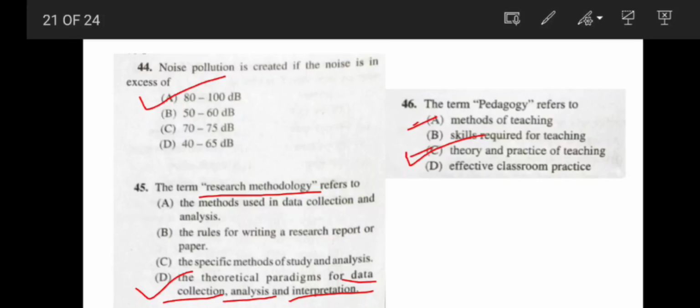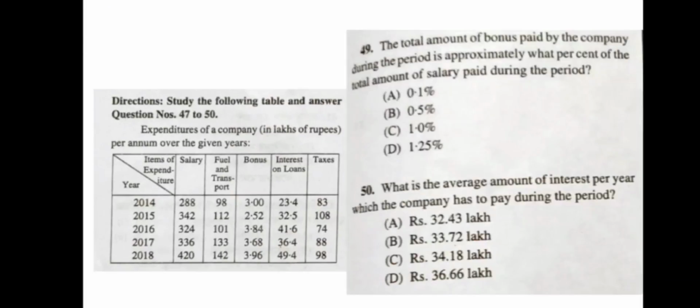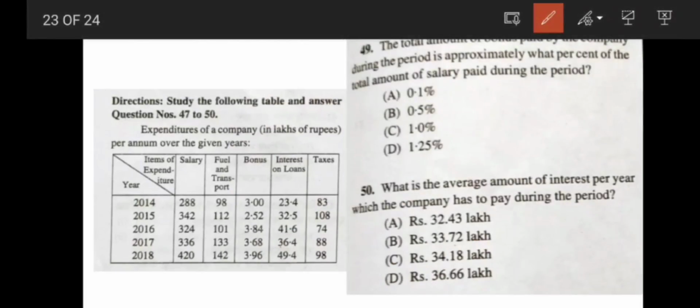Okay, next question, coming to the next questions, these are the quantitative questions. I am not going into details, I am just ticking the correct answer. The correct answer of question number 47 would be option B, 10:13. Then of 48 is 69%, option C. And then 49, it would be option C, 1%, and in case of question number 50, it would be option D, rupees 36.66 lakh. Okay, so with this I end today's video here.